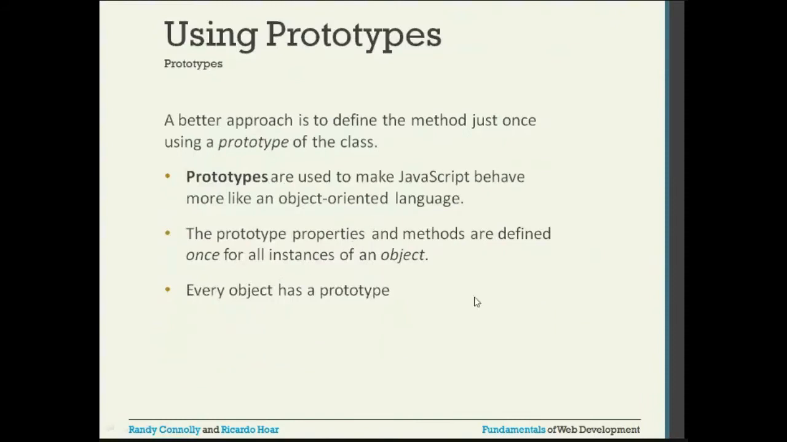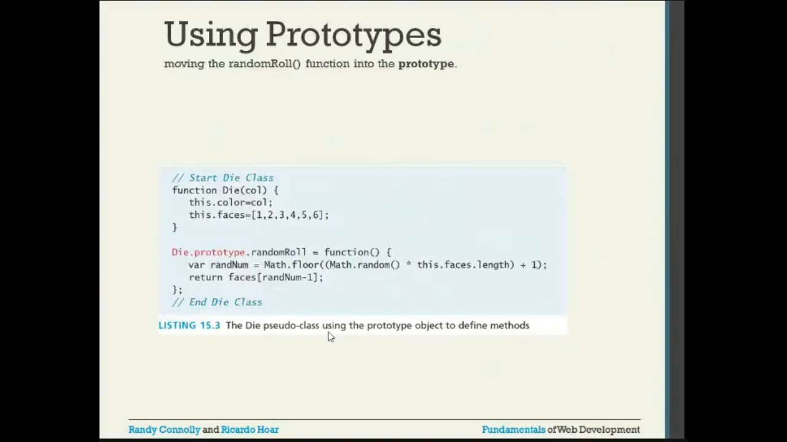The prototype properties and methods are defined once for all instances of an object. So the definition is only once, similar to other object-oriented languages. And every object has a prototype. This is the example, moving the random roll function into the prototype. So we'll see how it is done.